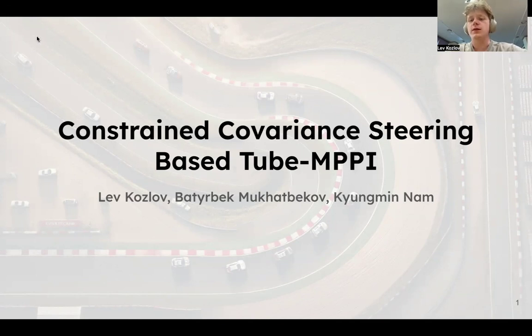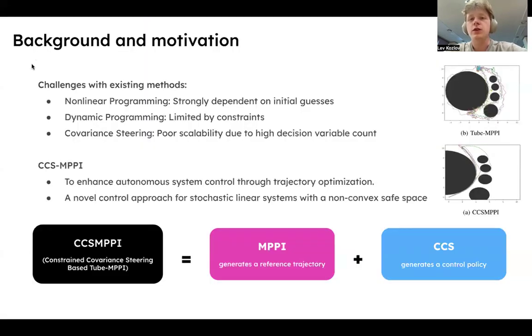Hello everyone, this is Team 1 progress presentation on constraint covariance theorem based tube MPPI. So controlling an autonomous system can be approached as a finite horizon stochastic trajectory optimization problem. There are many approaches, including nonlinear programming, which heavily relies on initial guess, dynamic programming, which struggles under constraints, covariance theorem, which doesn't scale well due to the enormous number of decision variables.